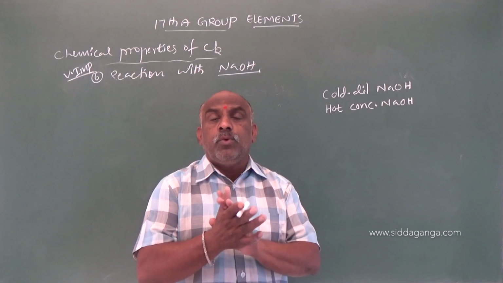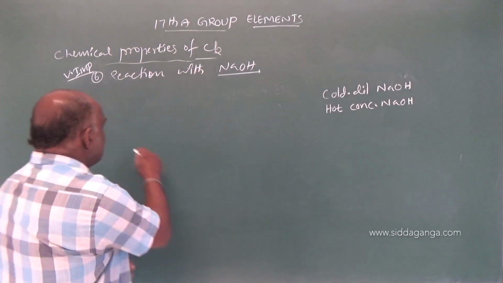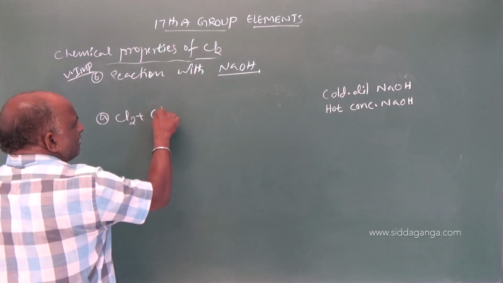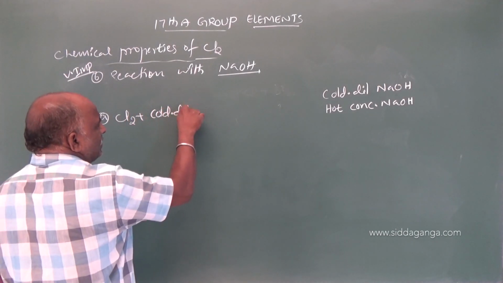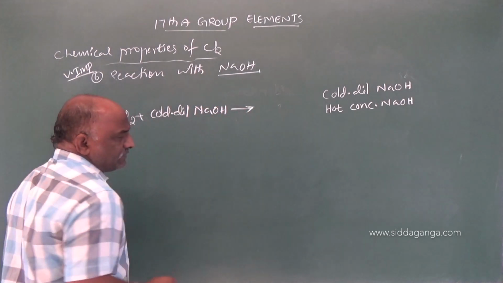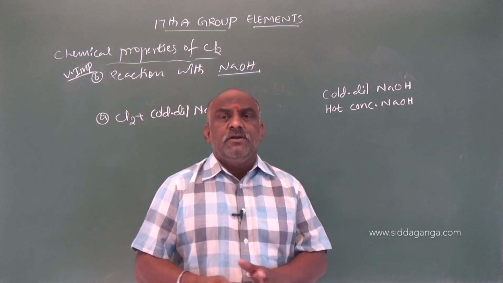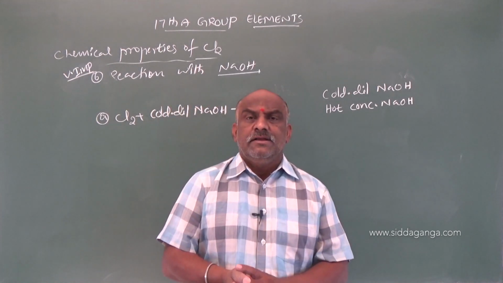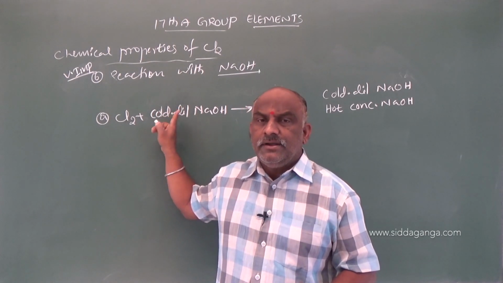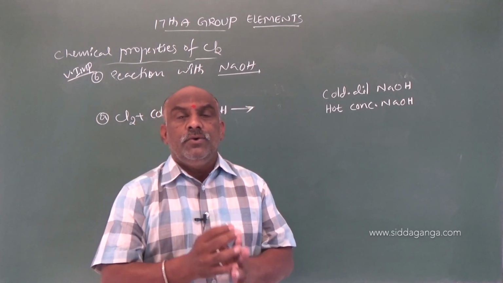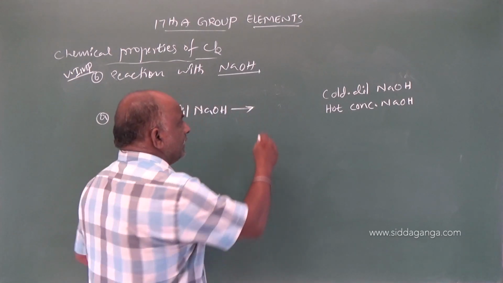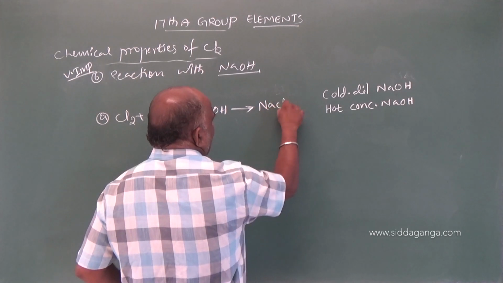Then what will be the products? Let us consider number 1A: chlorine plus cold dilute NaOH. What will be the answer? When chlorine gas reacts with cold dilute NaOH, it produces sodium chloride, NaCl.